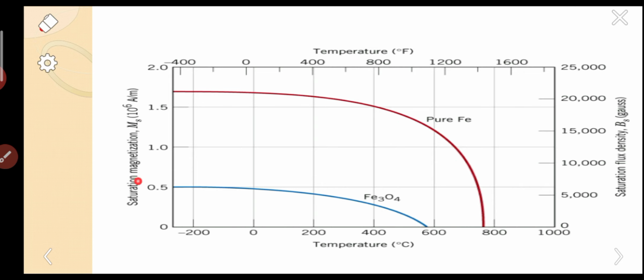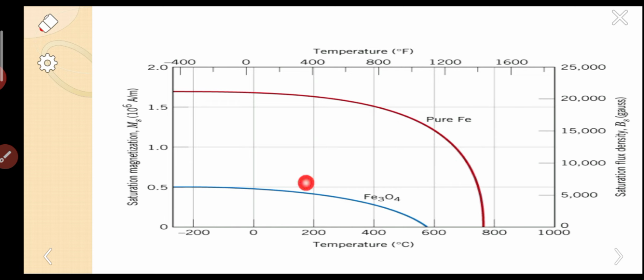As there is an AC field, the magnetization has to change from cycle to cycle. As it is low, they can simply remove the magnetization and use it again for the desired application. That's why Fe3O4, the ferrites, are very important.